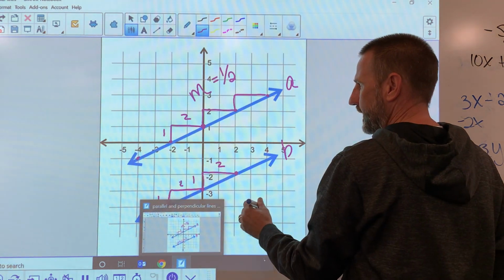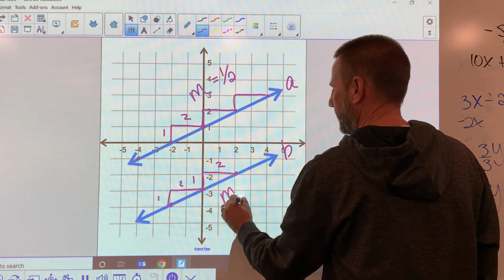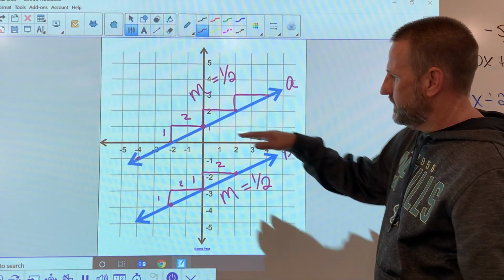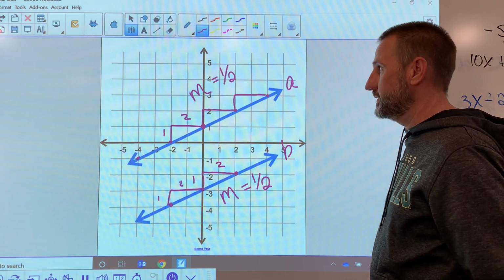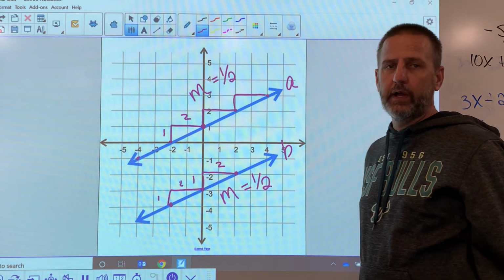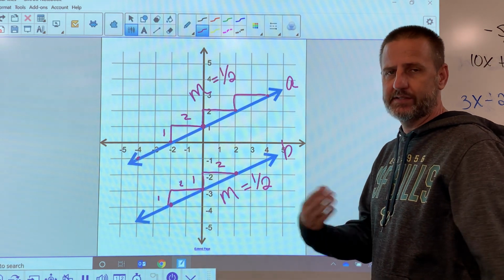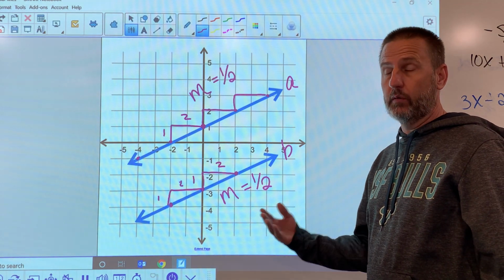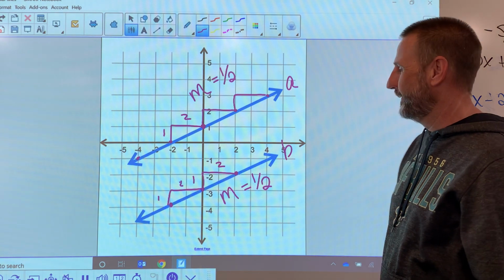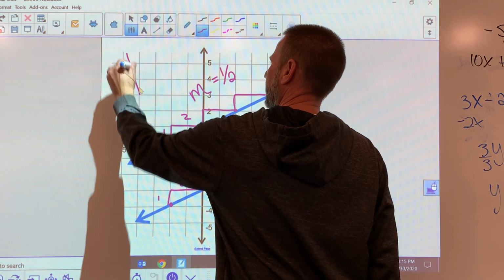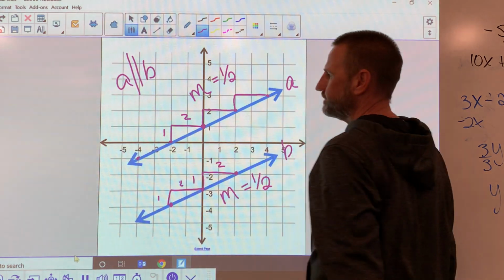And I see again that I'm having the same slope. M is going to be equal to 1/2. Well, because these two are both located at different points on the y-axis, there's no way they're ever going to intersect, because each one of them moves across the page at the same rate. Rise 1, run 2. So these two lines are parallel, and we would write A is parallel to B.